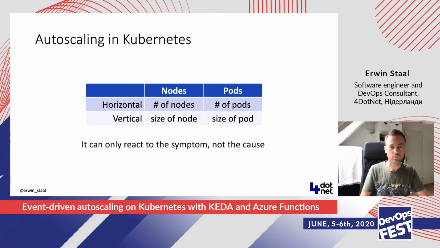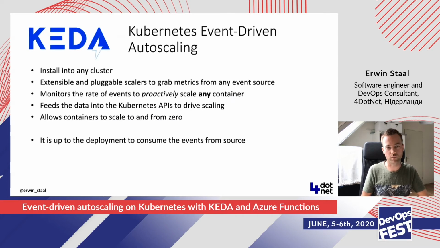That is where KEDA comes in. KEDA gives you the ability to do just that: scale your cluster based on events instead of just the CPU, etc. So you can install KEDA on any cluster you like. It can be in the cloud, it can be on your local development machine. It could be in Azure, it could be in Google, Amazon, it doesn't really matter. It can run anywhere. It just needs a basic Kubernetes cluster.